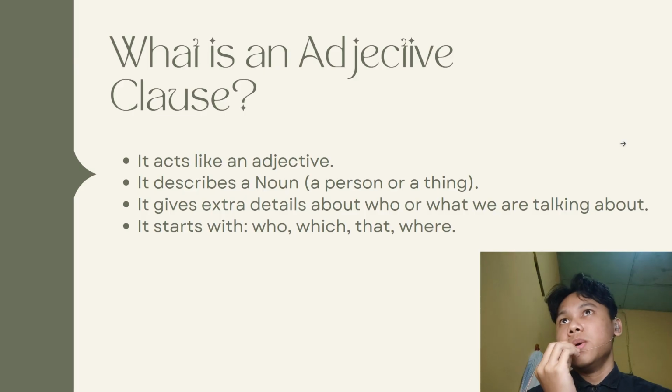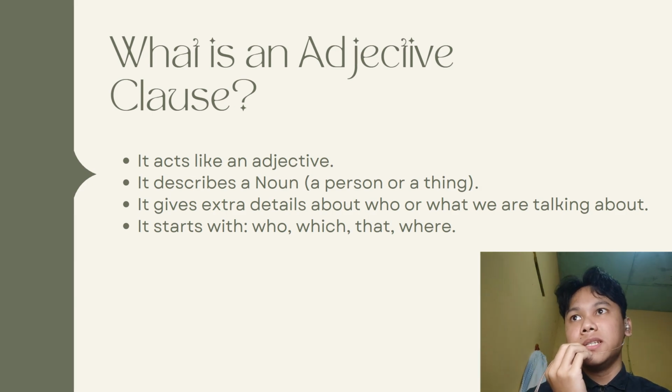Part B. What is an adjective clause? It acts like an adjective. It describes a noun, a person or a thing. It gives extra details about who or what we are talking about. It starts with who, which, that, where.